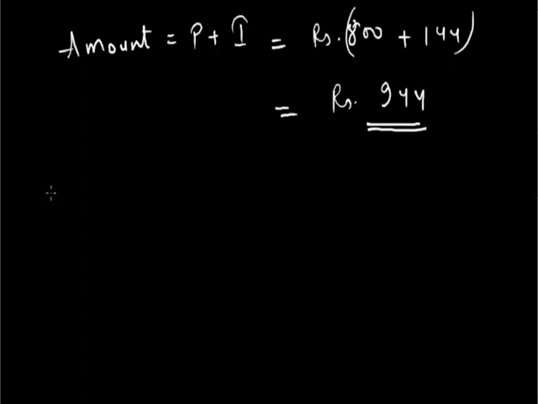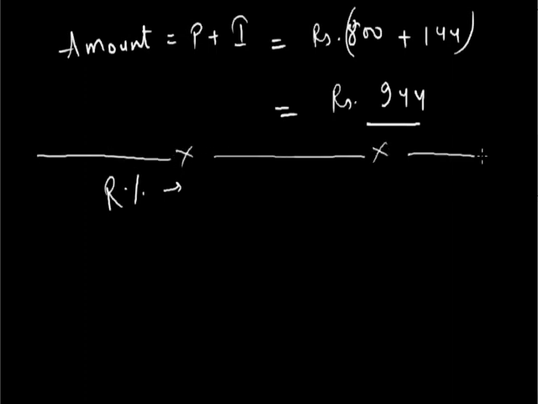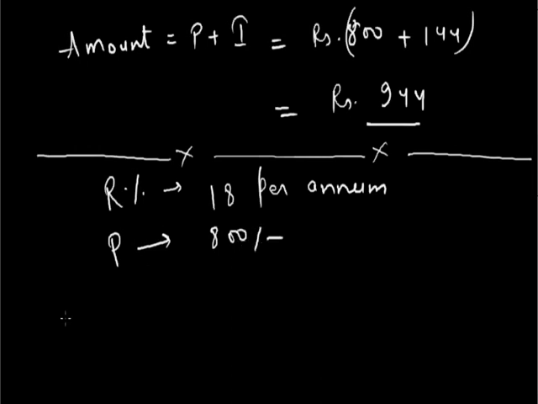Now calculating this interest using the unitary method. What does our unitary method state? It states that if R is the rate of interest given in percentage for 1 year, so in this case R is given as 18% per annum, or for 1 year, and principal is rupees 800.